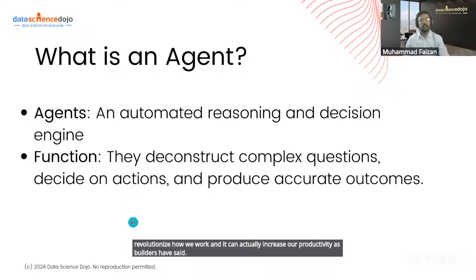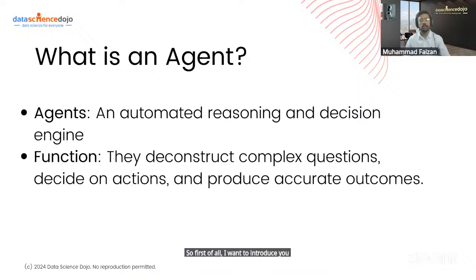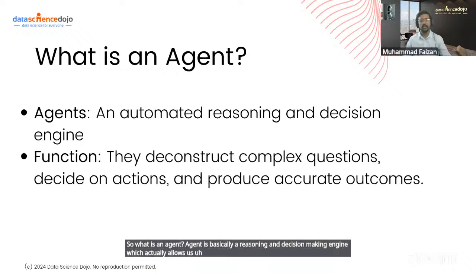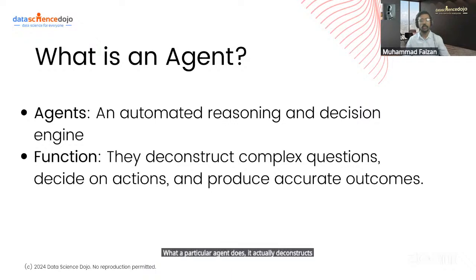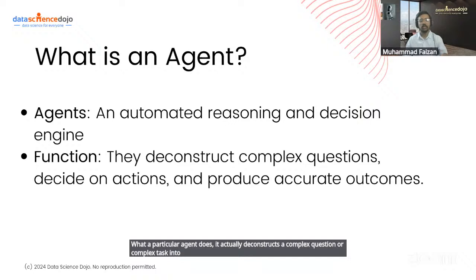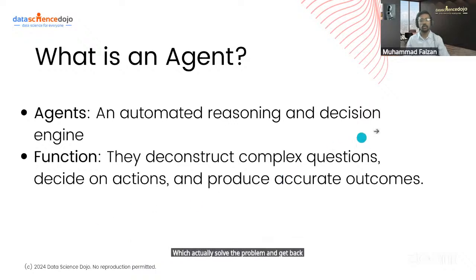First of all, I want to introduce you to the concept of an agent. So what is an agent? An agent is basically a reasoning and decision-making engine, which allows us to make rational decisions based on the understanding that it has. What a particular agent does is deconstruct a complex question or complex task into its subparts, solve the problems, and then provide us a concatenated result. So, an agent can be thought of as a reasoning engine which solves the problem and gets back to us with the final solution.